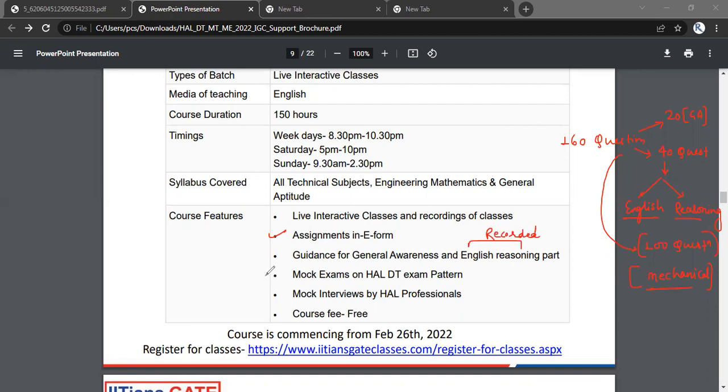Right? There will be a mock exam. I will show the sample mock exam for the actual exam pattern. Then you will also have a mock interview. Somebody will be selected for the interview, and we will be providing free support for the interview also.